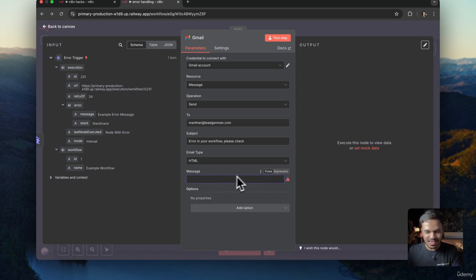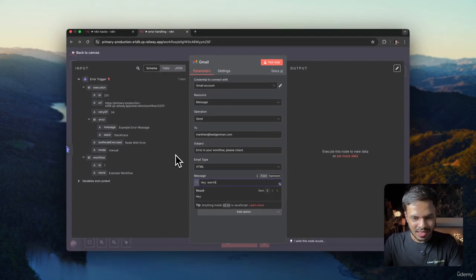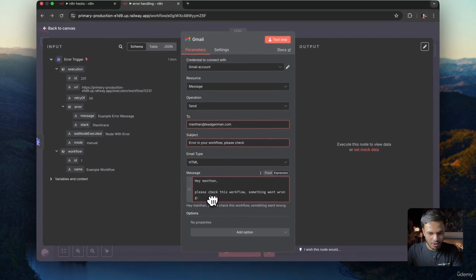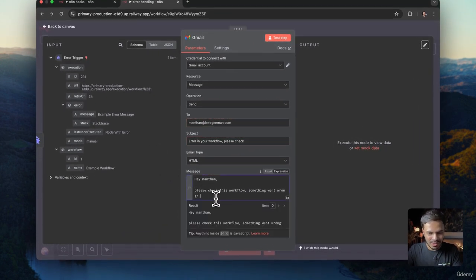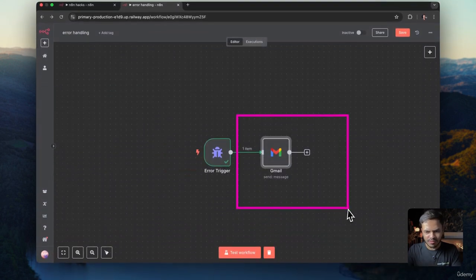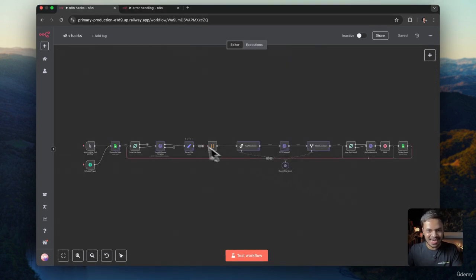And another quick tip is, if you want to change it from fixed to expression by using keyboard, just type equals and it will automatically change to expression, so that you don't have to use the mouse again and again. Yeah, so we want to say, "Hey Manthan, please check this workflow, something went wrong," and I can just easily drag and drop the URL so that I will know in which specific workflow the error occurred. Alright, so instead of Gmail, you can use WhatsApp, Slack, or Telegram, whatever you like. So that's how you can perform error handling inside N8N and your workflows.